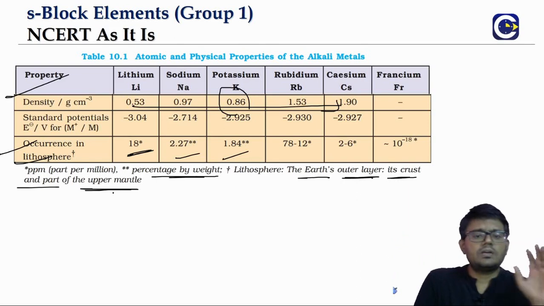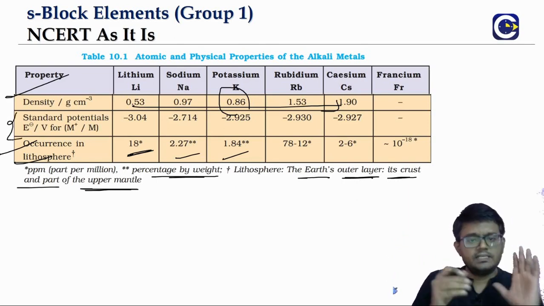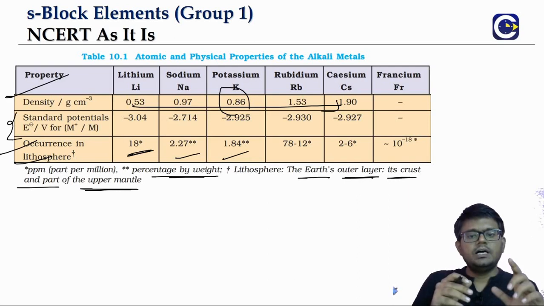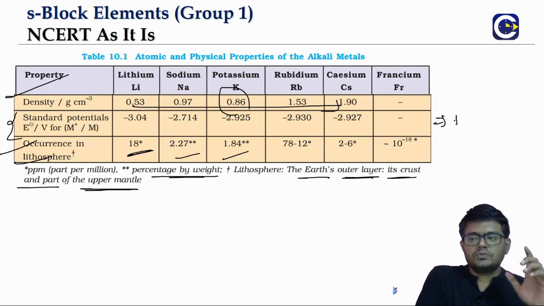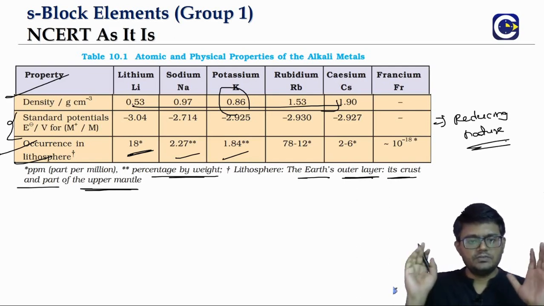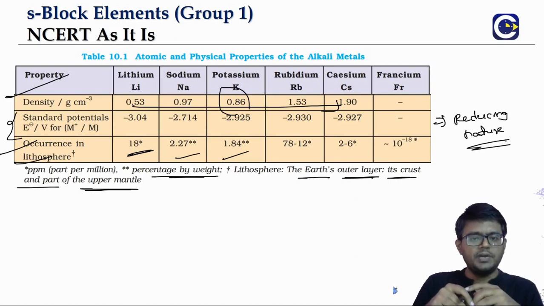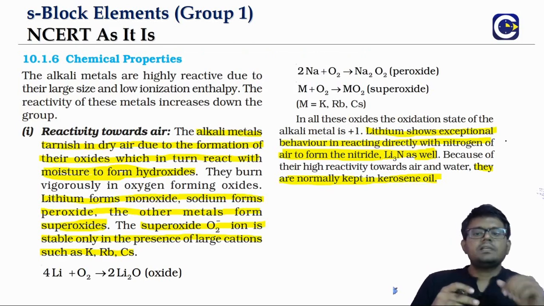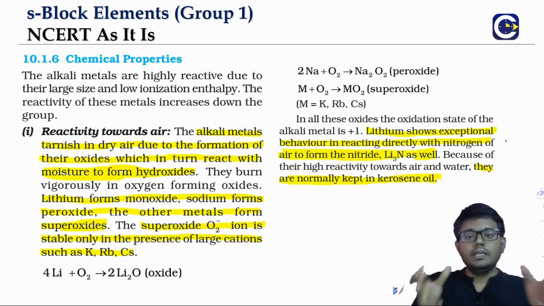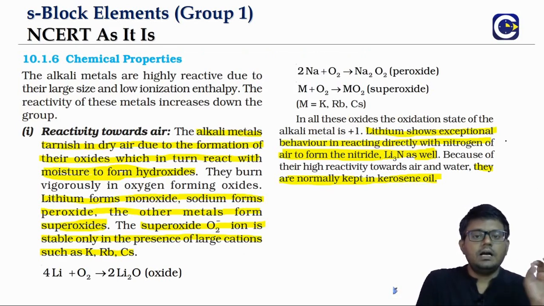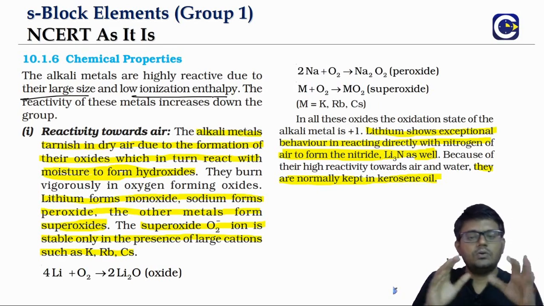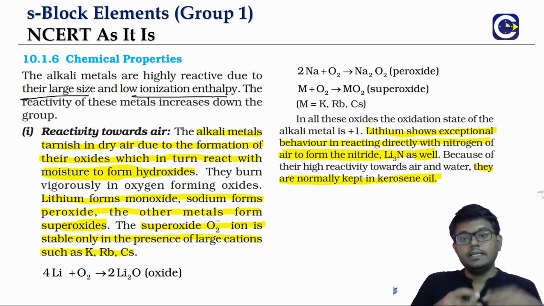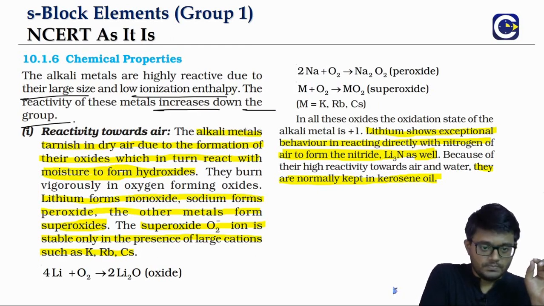Now with regard to the standard electrode potential, we will discuss it when we get to the reducing nature part. So we will again revisit this particular point. Now when we talk about the chemical properties, obviously they are very reactive. In fact, they have a strong electropositive character. The high reactivity is because of their large size and low ionization enthalpy, and the reactivity increases down the group.